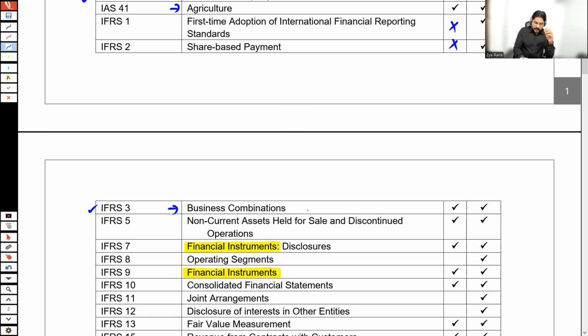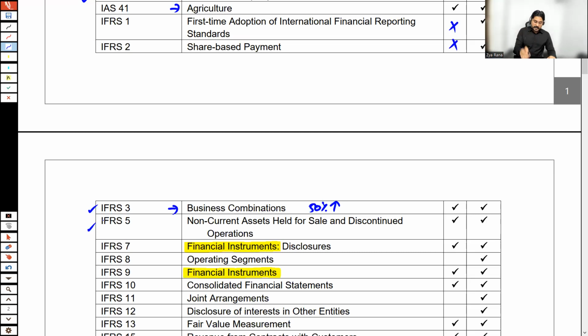When a business acquires more than 50% shareholding of any other business, in that case, this investment is termed as a business combination, and the accounting for business combination should be dealt with according to IFRS 3, which tells about how the goodwill is calculated, how it is reported, what is the treatment of the goodwill in the balance sheet. We have detailed guidance about the business combination according to IFRS 3.